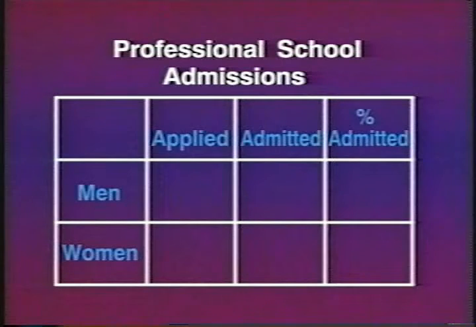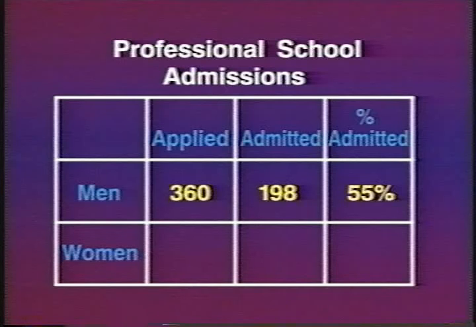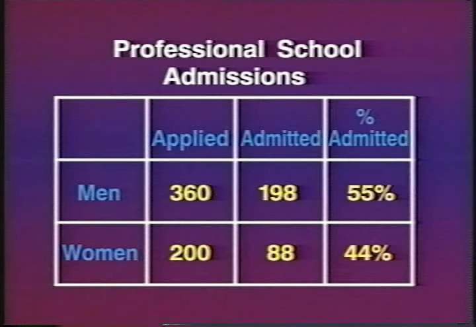We add another column to the table and calculate the percent of each sex admitted. 198 admissions out of 360 applicants, for example, is an admissions rate of 55%. Out of 200 women applicants, 88 were admitted. That's 44%. Of course, that doesn't change the story, but it does enable us to make a numerical comparison. And this evidence looks pretty dramatic. 55% of male applicants were admitted versus just 44% of female applicants. Is there discrimination? We'll continue our tale by looking at each graduate school separately.